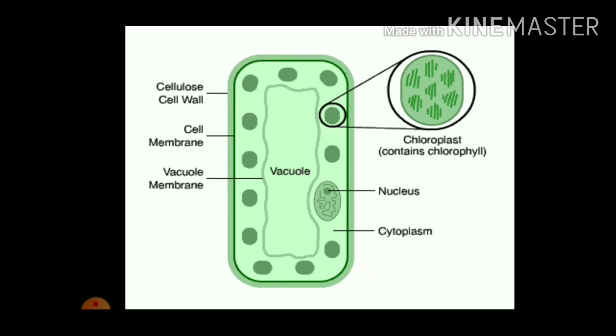No, they also contain chlorophyll, but it is masked by another color. The chloroplast is covered with, suppose, a red color, so the leaves look red, but yes, they contain the chlorophyll by which they are able to prepare their own food.